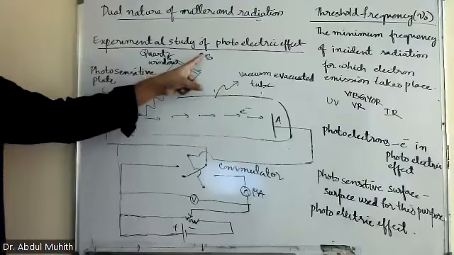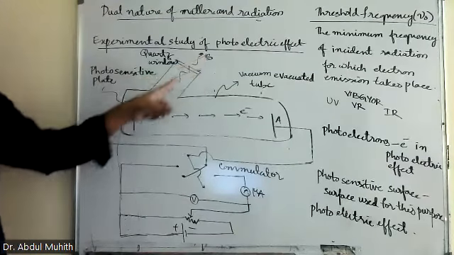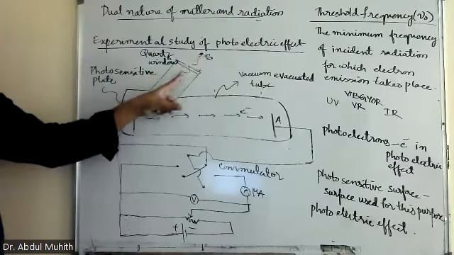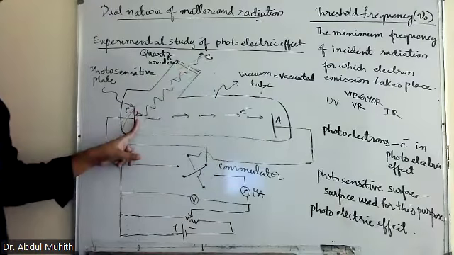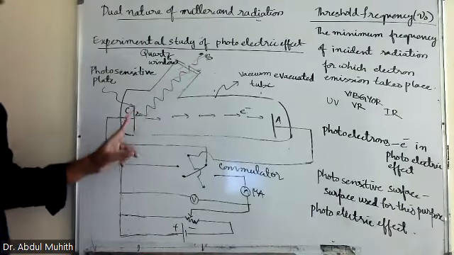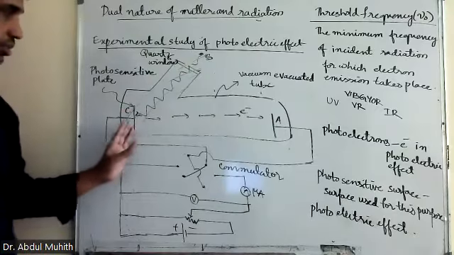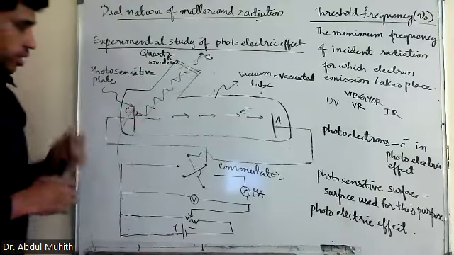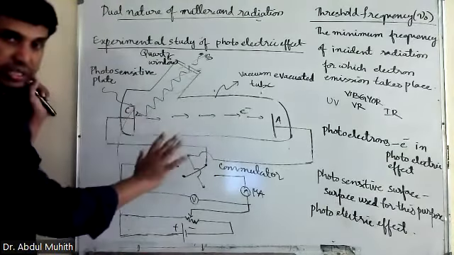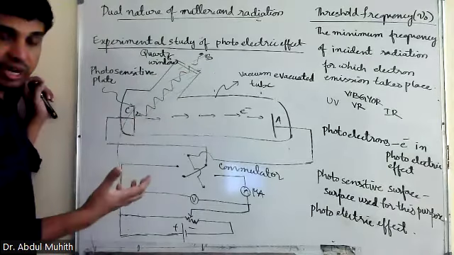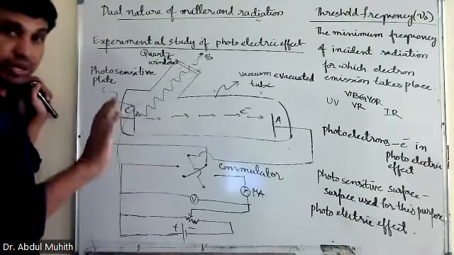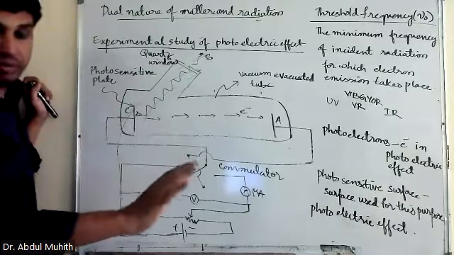When light from the source is made incident on the quartz window, light enters and hits the cathode surface, the metallic surface, and electrons start coming out. There is nothing in the tube. As I told you, if you take any gas in it, ionization starts happening, so we are not taking any gas in it for the time being.